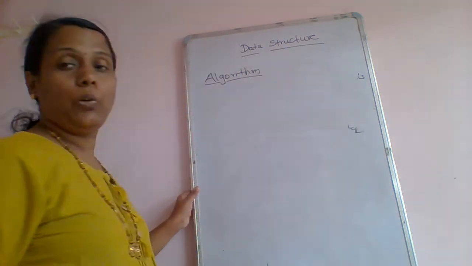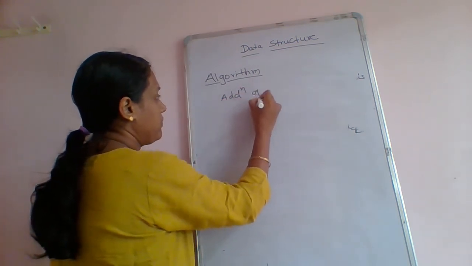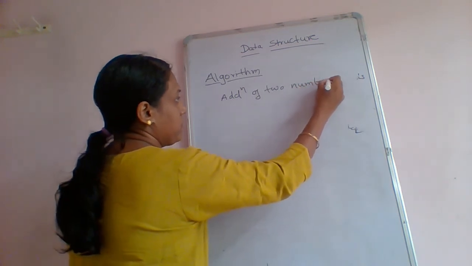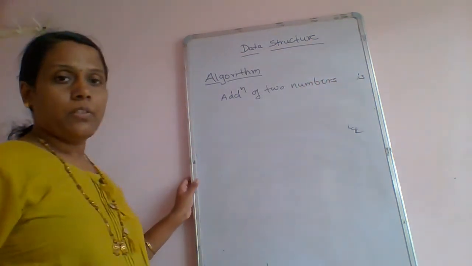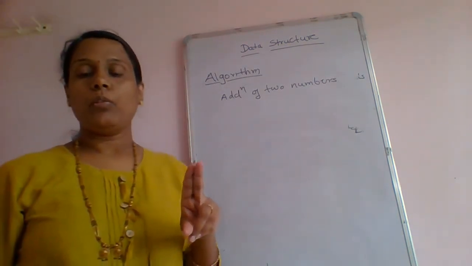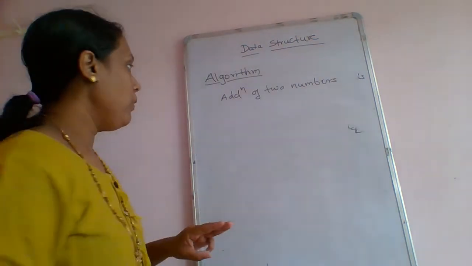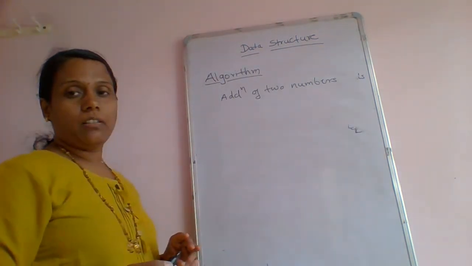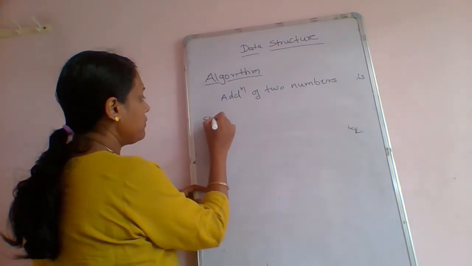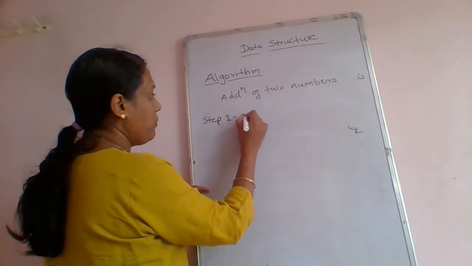Now we see the algorithm for the addition of two numbers. So for the addition of two numbers, what do we require? We require two variables to store the two numbers, and a third variable to store the result. Now, when we write the algorithm, it should start with steps. So step 1, declaration of the variable.